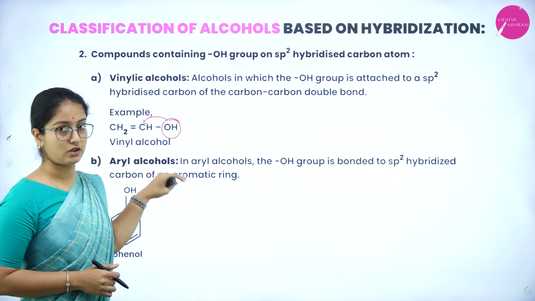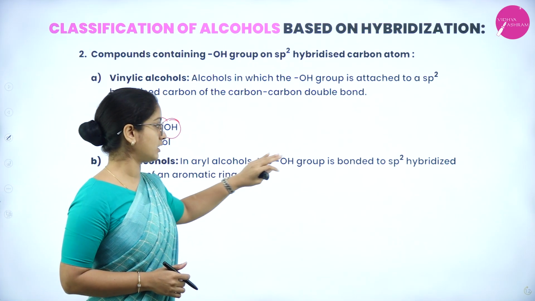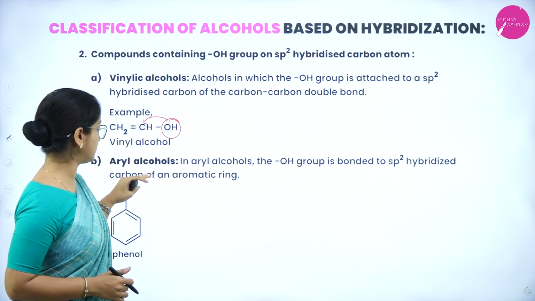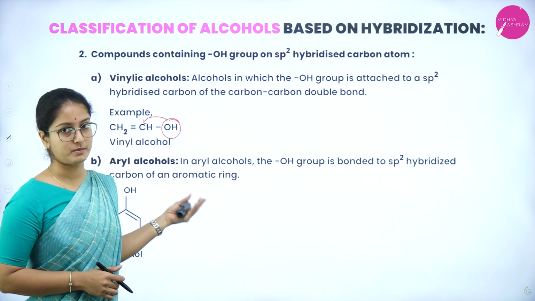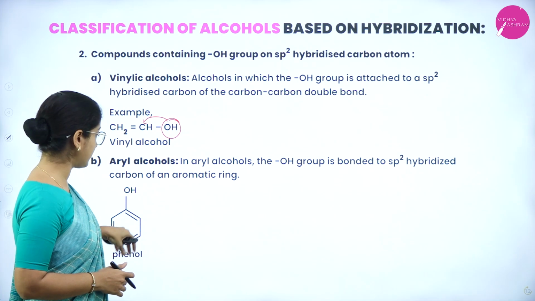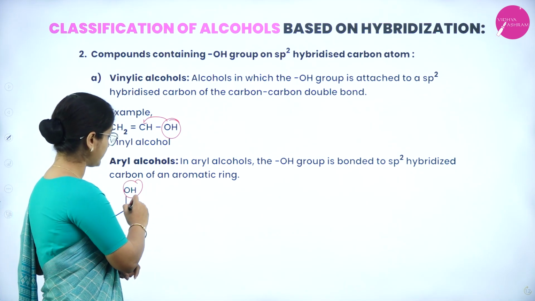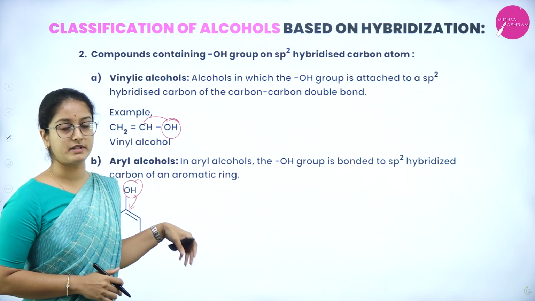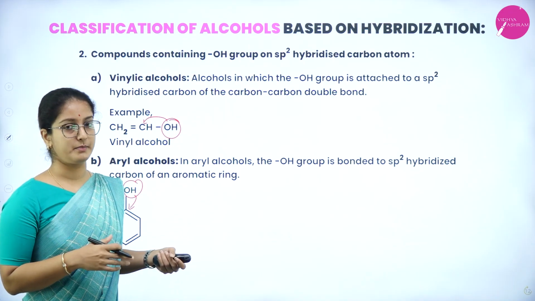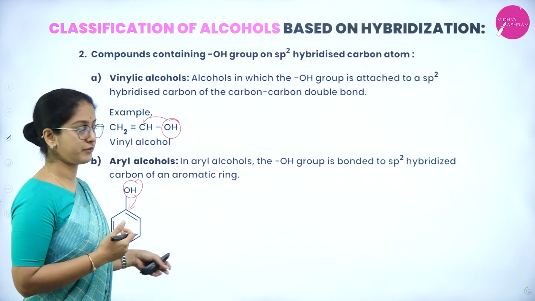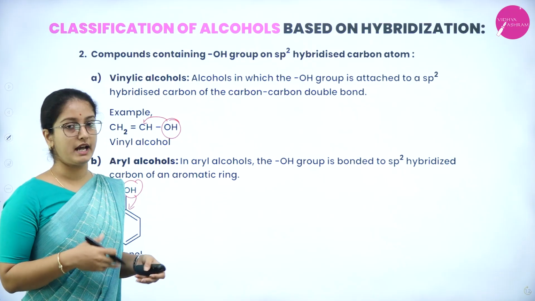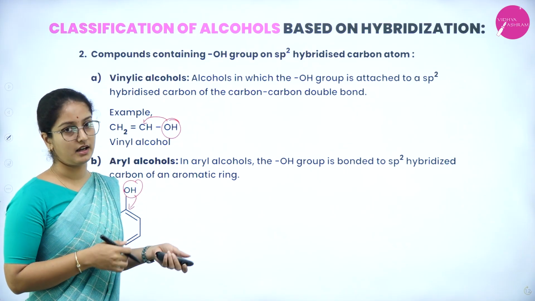Next is aryl alcohols. In this, the OH group is bonded to an sp2 hybridized carbon of an aromatic ring. So the aromatic ring is there, and this hydroxyl group is going to get attached to this sp2 hybridized carbon atom of the benzene ring or the aromatic ring. Therefore the compound is phenol, and it belongs to aryl alcohols.